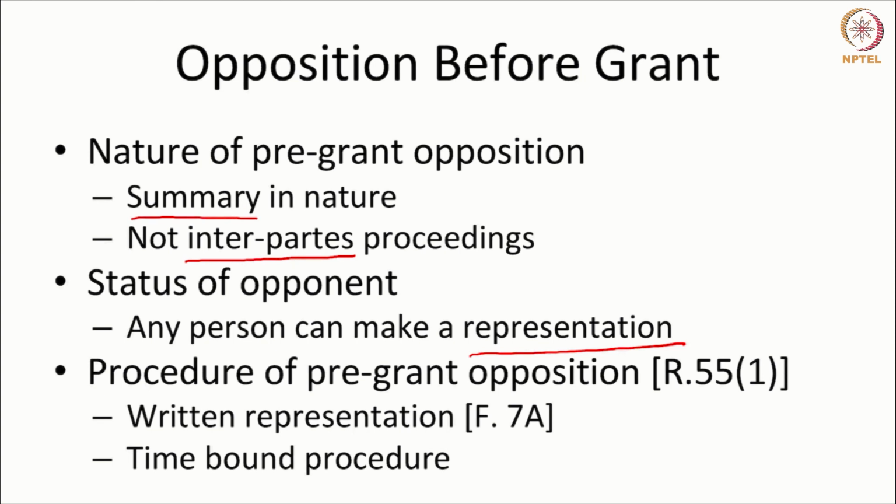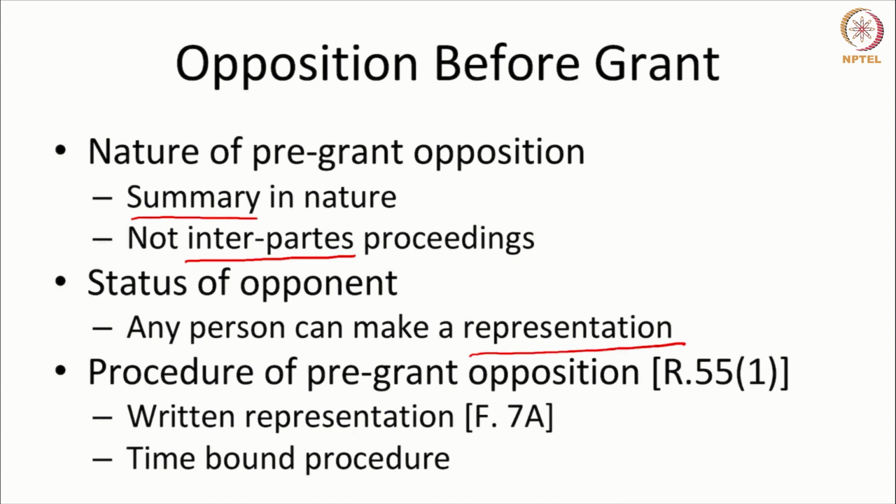If you litigate in the district court and you are the defendant in a suit and you are not successful, you have a right to appeal to the High Court. Now, this is an inherent way by which we understand whether somebody is a party to the proceeding. The pre-grant opponent does not have this right to appeal. So we cannot consider the pre-grant opponent as a party to the proceeding.